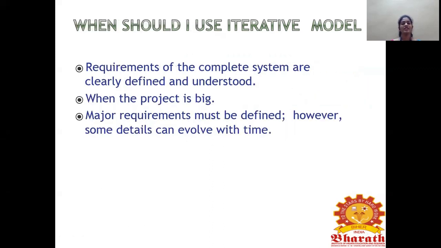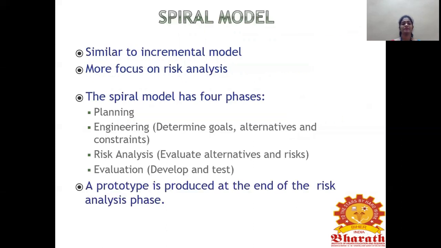When should I use the iterative model? If the requirements of the complete system are not clearly defined and understood, and when the project is big, we can go for the iterative model. It will be easier to fix bugs, and it will be easier for risk management. So major requirements must be defined. However, some details can evolve with time. So major requirements must be defined.